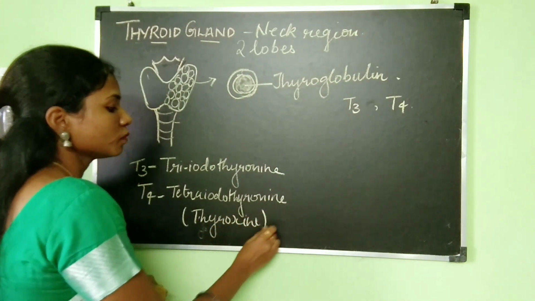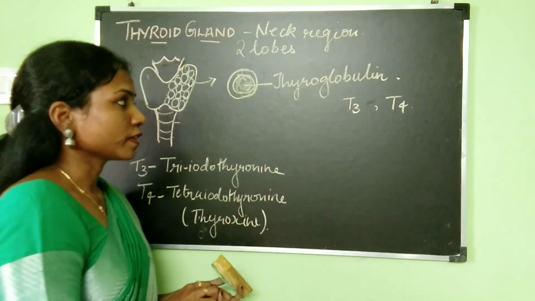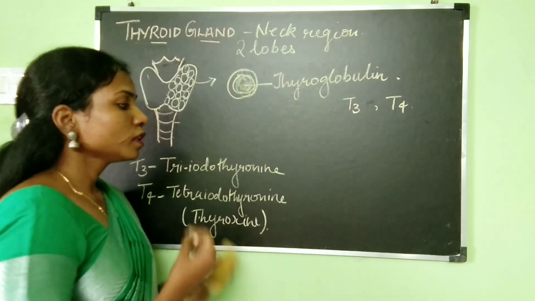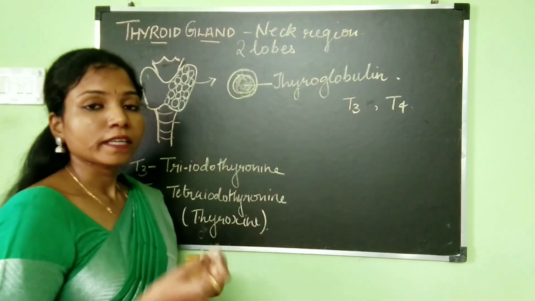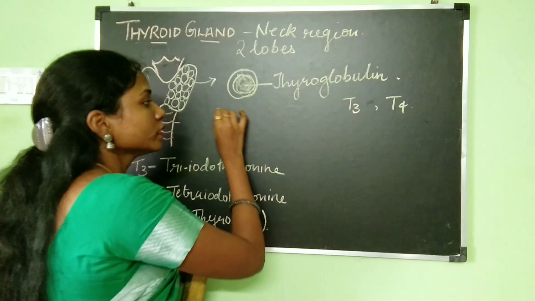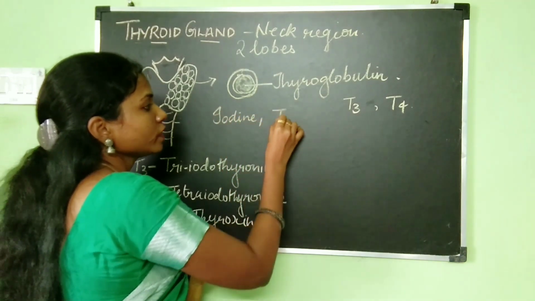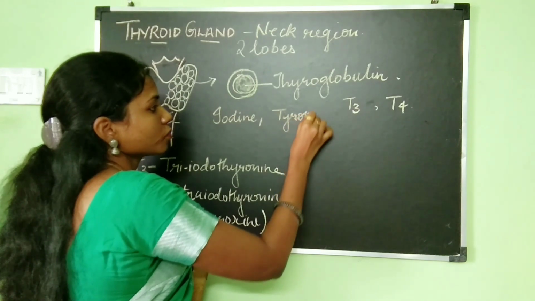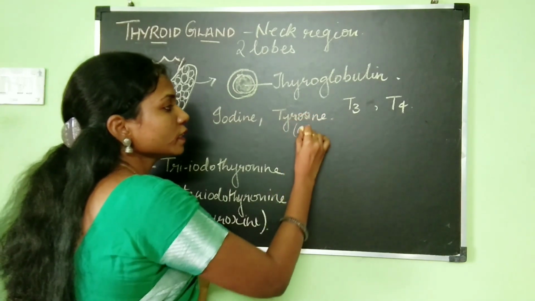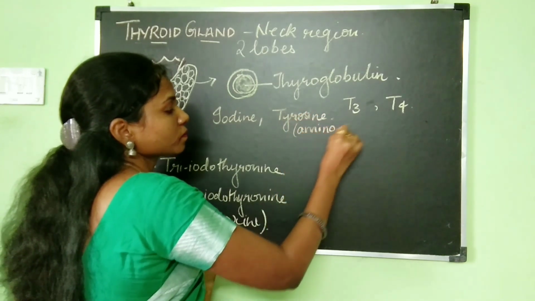These are the two hormones produced by the thyroid gland. For their production, two things are needed: one is iodine and the other one is tyrosine. Tyrosine is an amino acid.